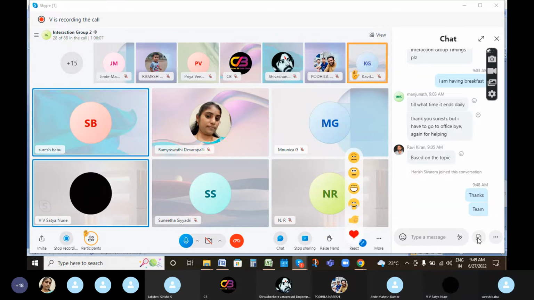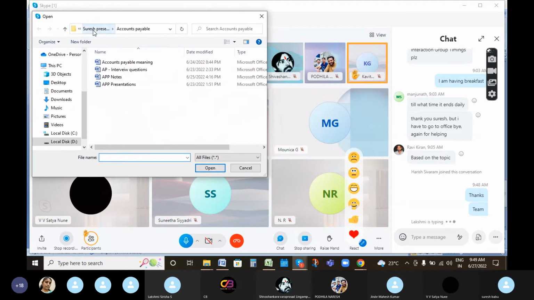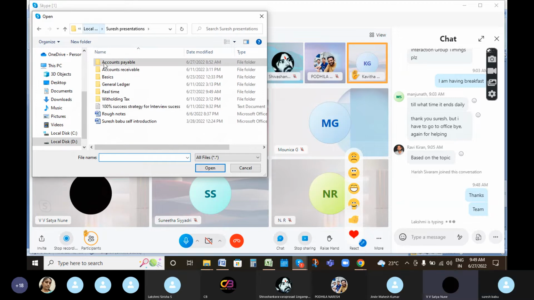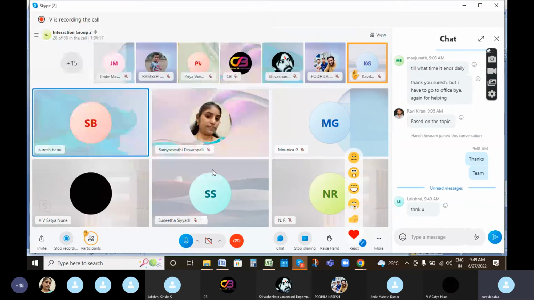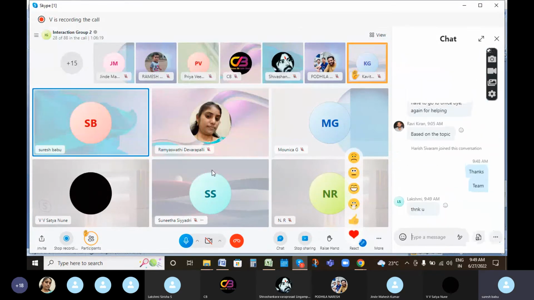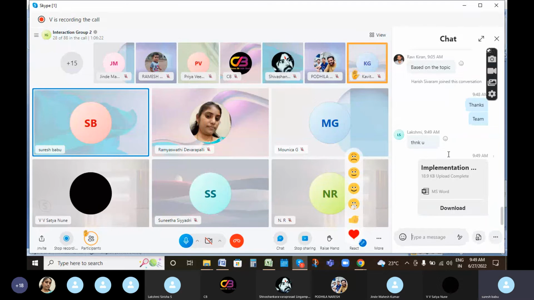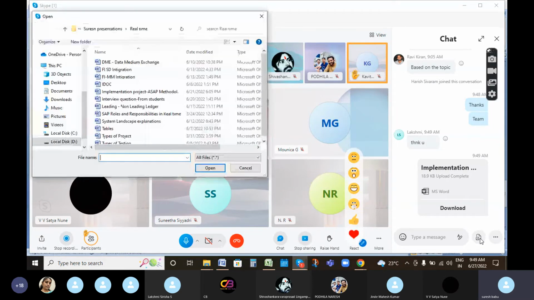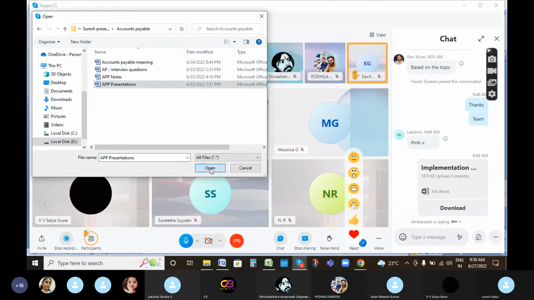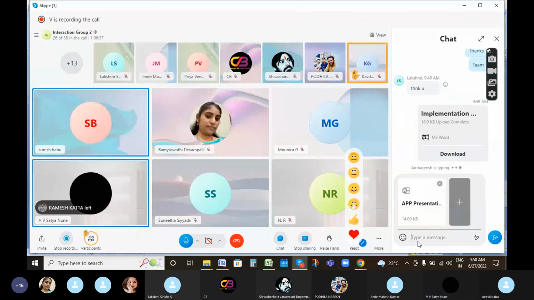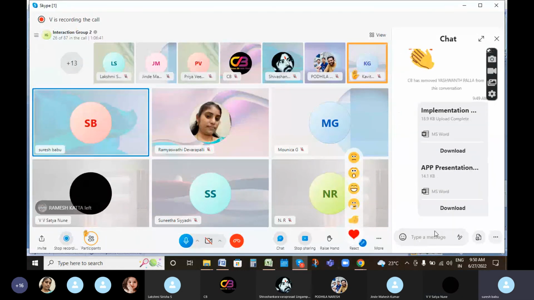Okay, thank you. Yeah, I'm sharing. Anyone want to tell anything? This is the implementation project first, for ASAP methodology. The second one I will share, AMS. Okay, it's good. Thank you. So we should know that